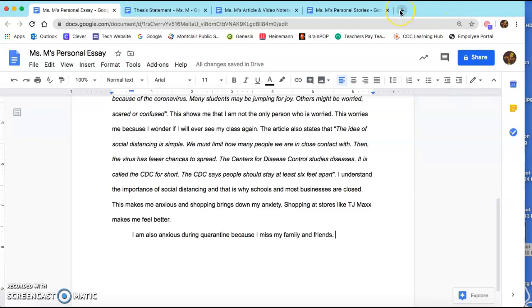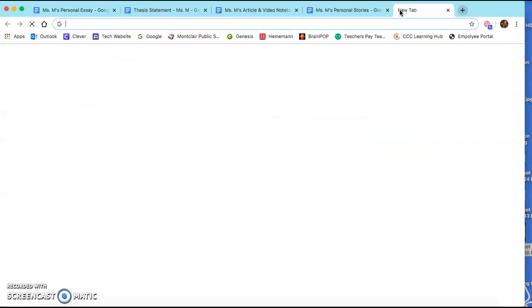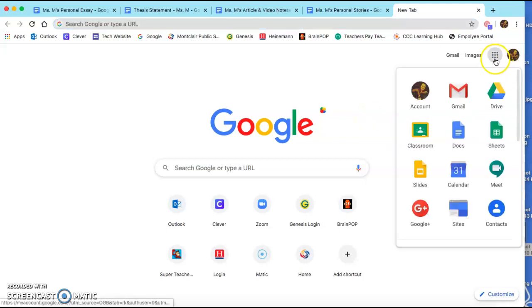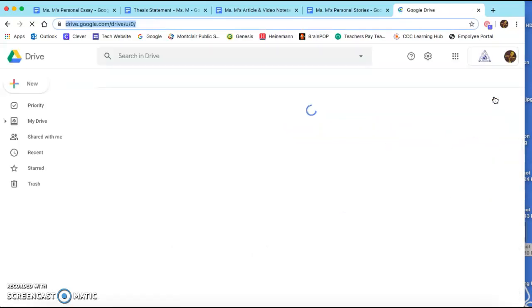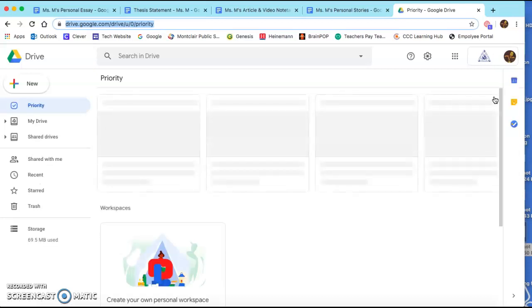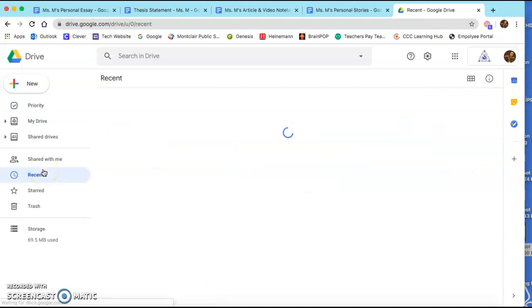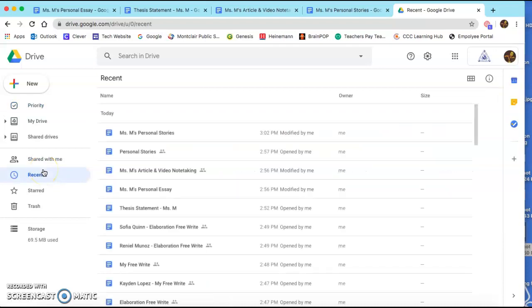So I'm going to open up a new tab in my Google Chrome. When I get to my Google website, I'm going to go to the waffle, click on Drive, and this is where you can access all of your work. You could go to Recent, and if it's not in Recent, go to Search. You are going to search for your personal essay.